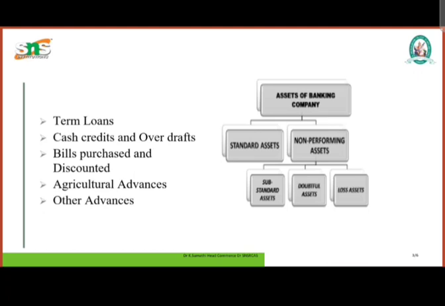Thus, the latest development regarding non-performing assets is that the RBI has instructed all commercial banks to classify, from 1st April 1994, an advance as an NPA if it is overdue or out of order, etc. for 90 days instead of 180 days. In fact, the 90 days limit is the international practice.